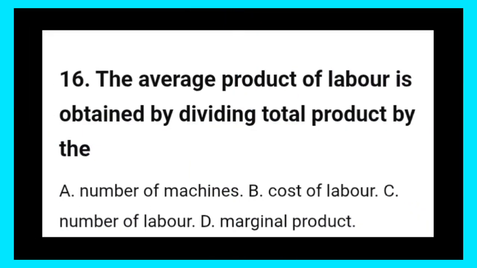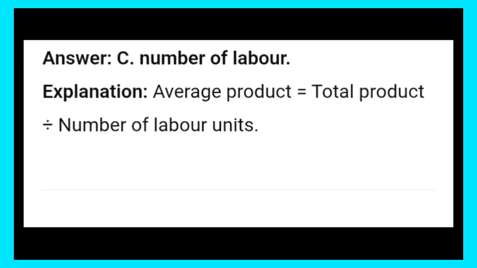16. The average product of labor is obtained by dividing total product by the: A. Number of machines. B. Cost of labor. C. Number of labor. D. Marginal product. Answer: C. Number of labor. Explanation: average product equals total product divided by number of labor units.